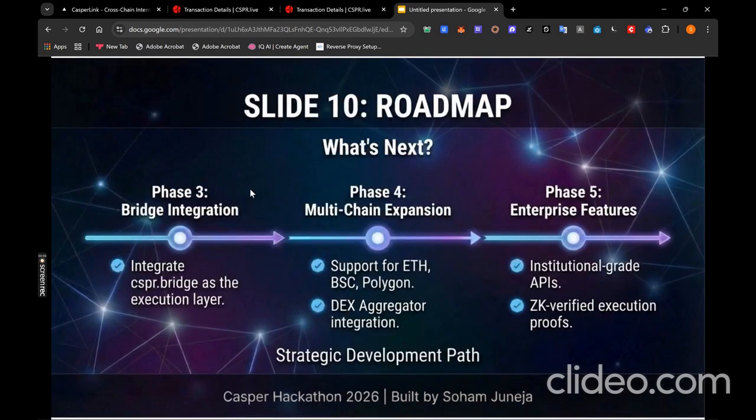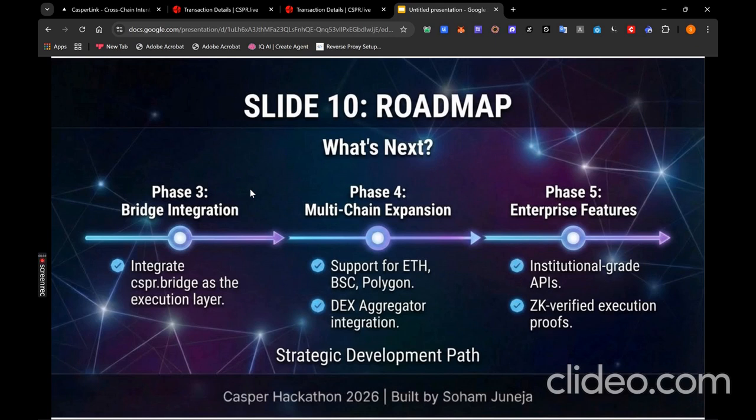So what is next for CasperLink? Phase 3 would be bridge integration. When the bridge launches, we'll integrate it as our execution layer, enabling fully automated cross-chain swaps. Phase 4 would be multi-chain expansion, support for Ethereum, BSC, Polygon, and making the prices page real, plus DEX aggregation integration to find the best prices across multiple platforms. Phase 5 would be enterprise features, advanced intent matching algorithms, institutional-grade API, and ZK-verified execution proofs for maximum